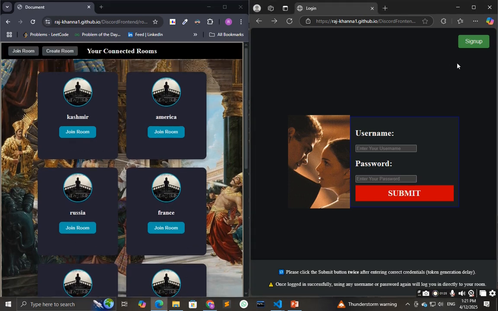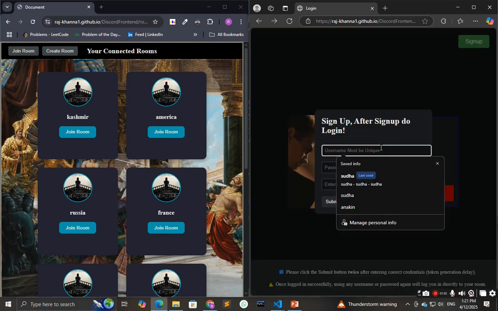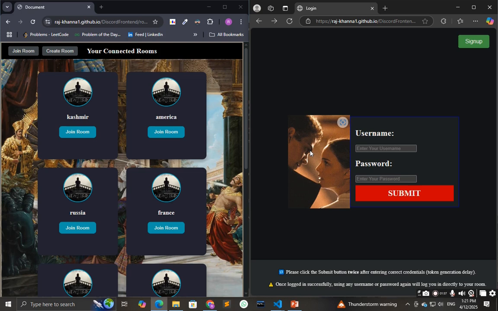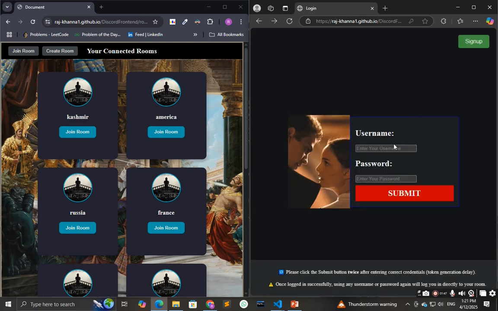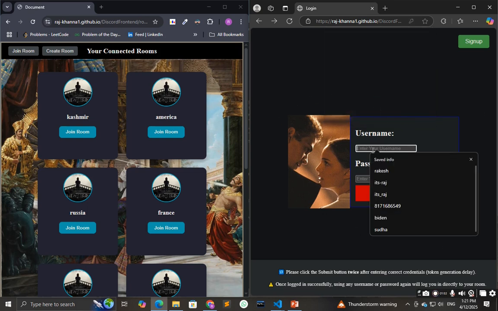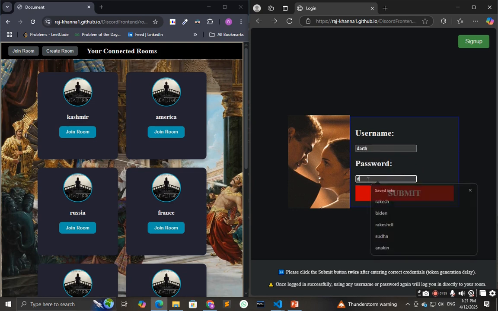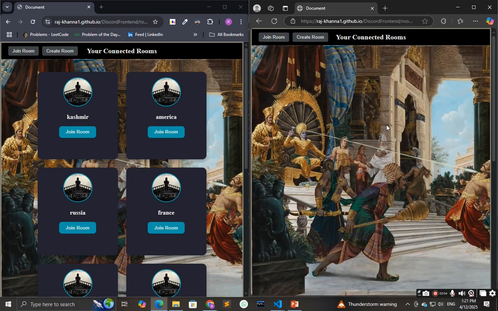Let's say the second user doesn't have the login credentials. He will sign up, and let's say the name is Darth. After submitting, he will log in. The first time the token will be generated, and the second time he hits the submit button, he will get logged in into the rooms if the credentials are true.